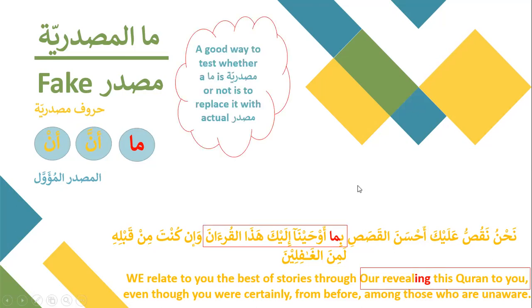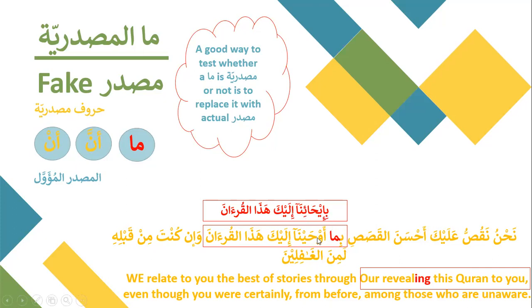One good way of checking whether ma is ma masdariya or not is to replace it with the actual masdar. So this whole phrase will be replaced with this phrase, be iha'in. If you remember the masdar of awha, yuhi, it is iha'an. So this iha'an became a fail, and it also became a jar because there was ba.